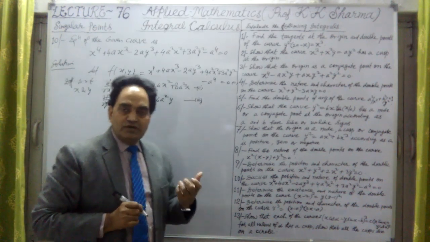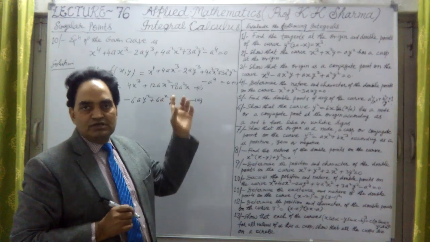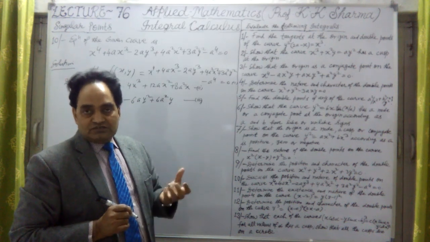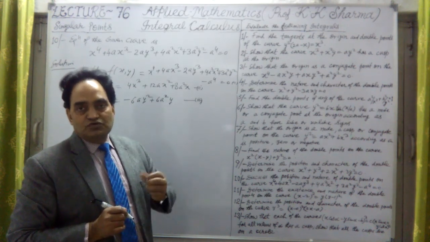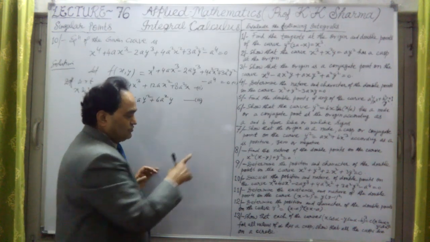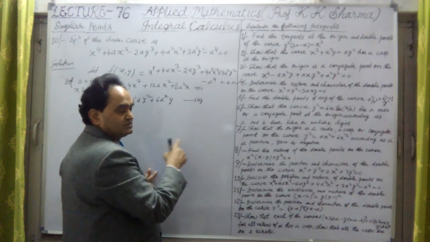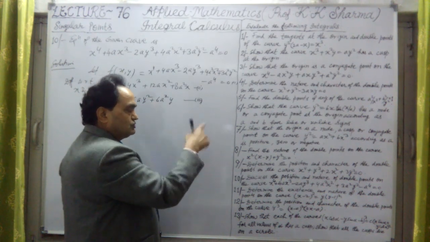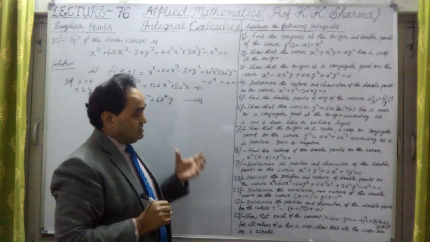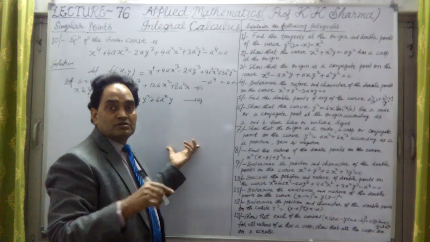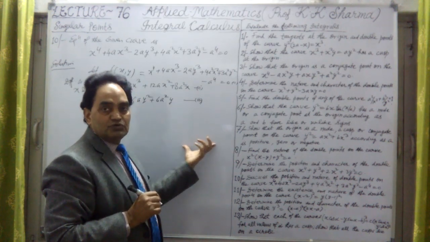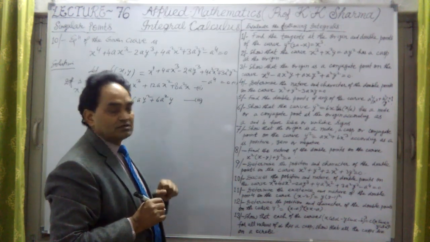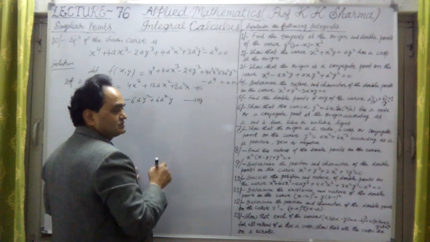We find b^2 - 4ac, which I proved in the beginning: the double point is a node if (del^2 f upon del x del y)^2 is greater than del^2 f upon del x^2 into del^2 f upon del y^2. For a cusp, these two are equal. For a conjugate point, b^2 is less than 4ac. Here the 4 was cancelled out.